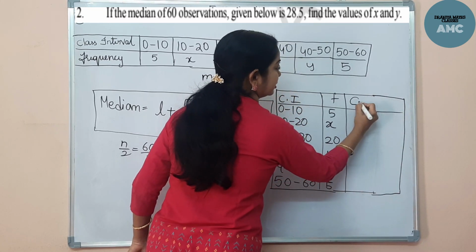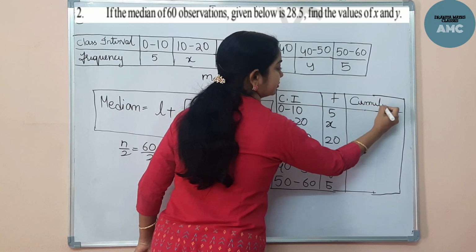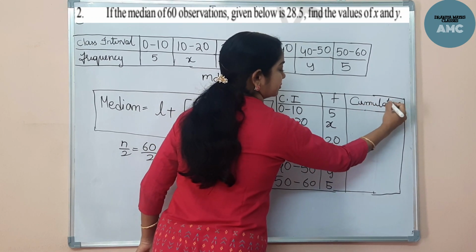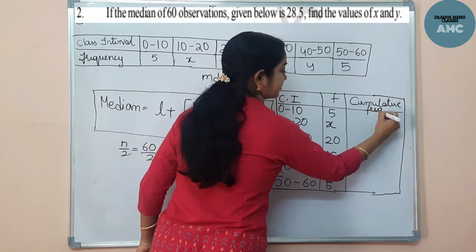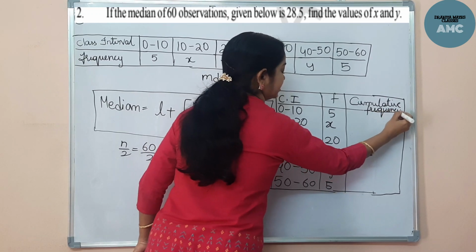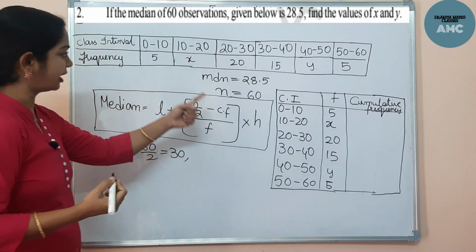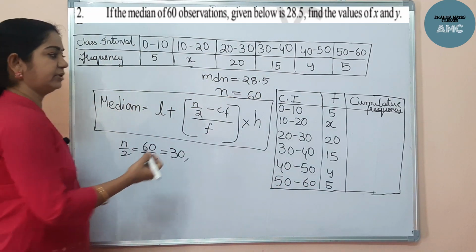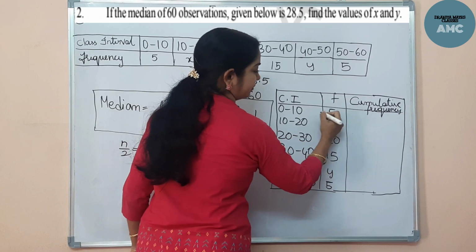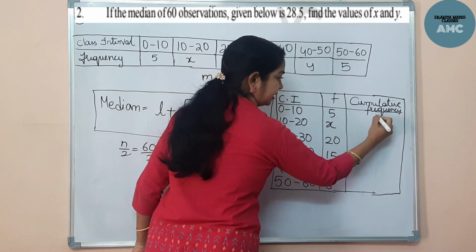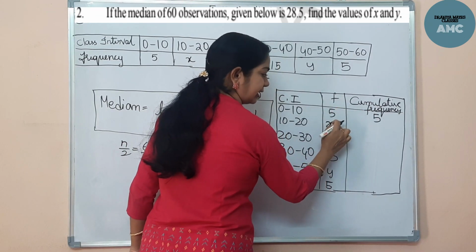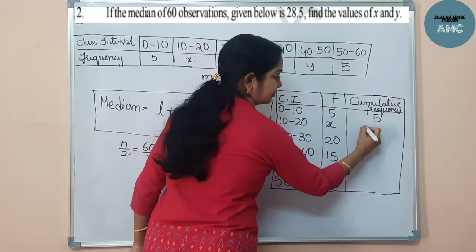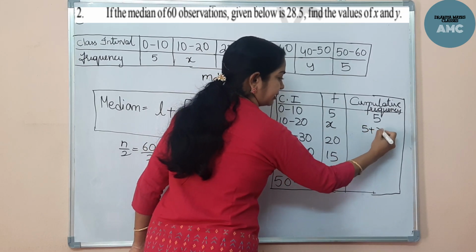We'll write the total cumulative frequency. Here this is the tabular column: 5, x, 20, 15, y, and again 5. Now here how do we find the cumulative frequency? The first term as it is we keep. The first and the second sum up, it comes to 5 plus x.